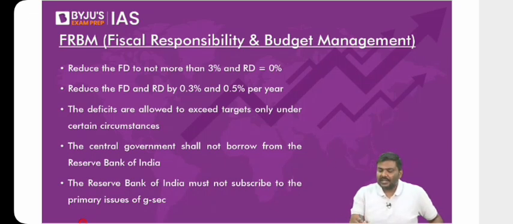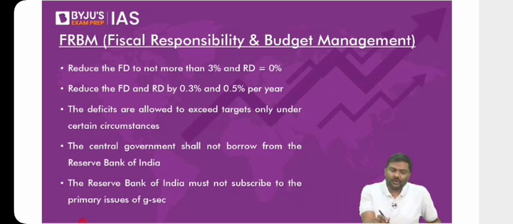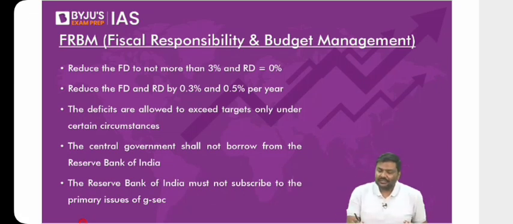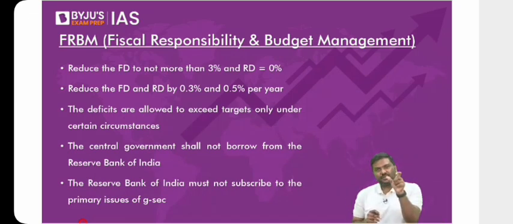One more option available is vote on account. Now what is this vote on account? In the vote on account, we are not going to announce full financial year expenses as well as revenues. What we do is, we simply allow part of the expenditures, that is 2 months' worth of expenditures or 1/6 of the expenditure, to be withdrawn by the government. Whatever expenditure is required for the full year, only around 1/6, that is for 2 months, we will allow the government to withdraw the funds.